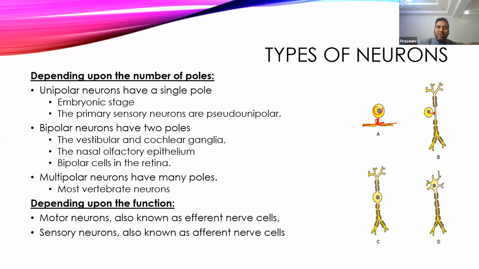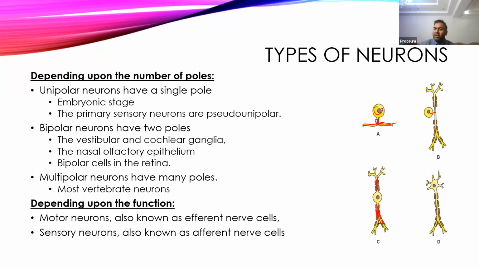Then the second type of neuron is the bipolar neuron, where there is one dendrite and one axon, so there are only two processes. This type of bipolar neuron we usually see in the retina, in the olfactory epithelium, and also in the vestibulocochlear ganglia, where only one dendrite and one axon will be there.